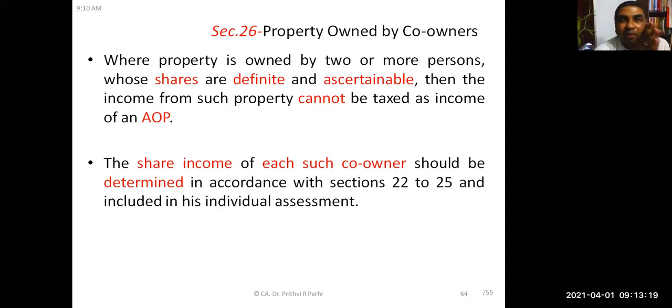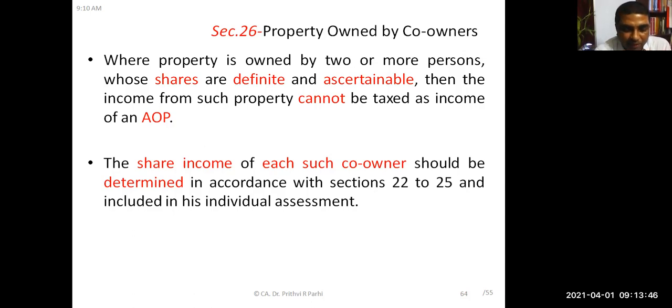That means someone might be 50% owner, another person might be 50% owner, or ownership might be in the ratio of, let us say, 40%, 60%. If this kind of documents are there, that means it is definite and ascertainable. If it is, the owners cannot be taxed as an AOP.